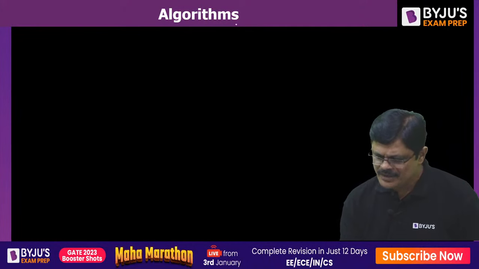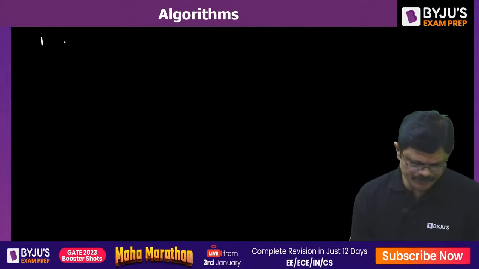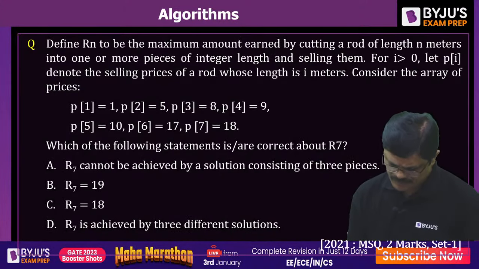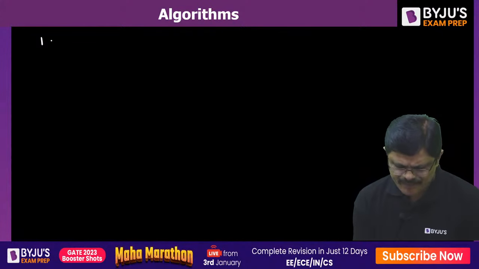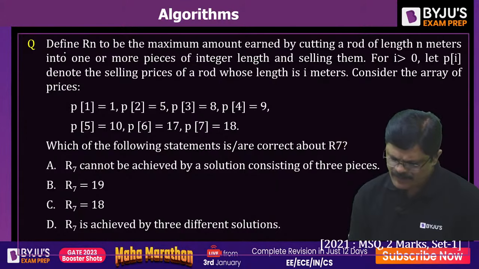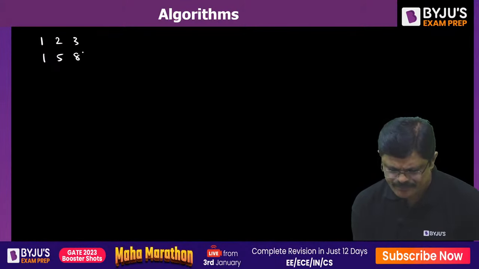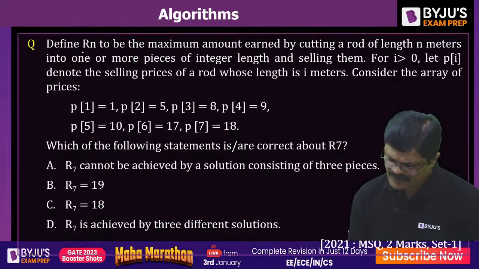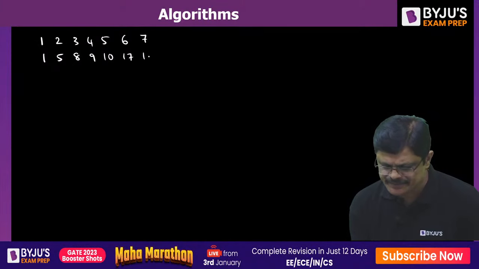So let me write here: P1 is 1, P2 is 5, P3 is 8, P4 is 9, P5 is 10, P6 is 17, P7 is 18.